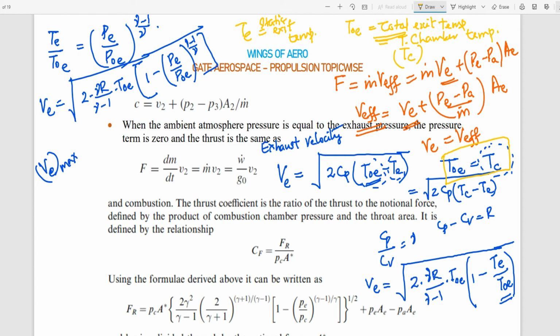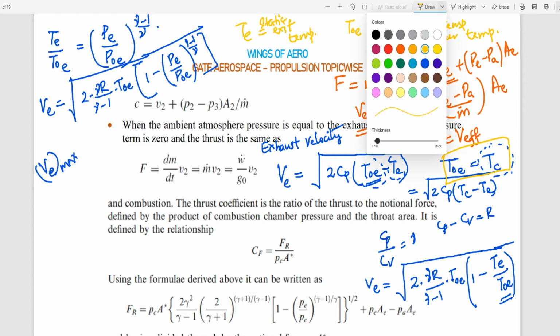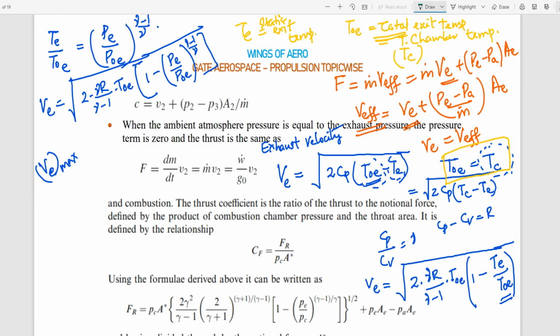Now, if your flight needs to obtain the maximum exhaust speed, this can only happen when the exit pressure, that is PE, has to be 0.